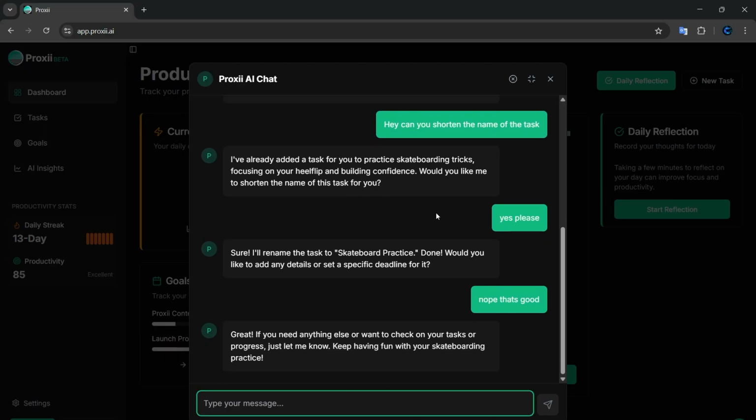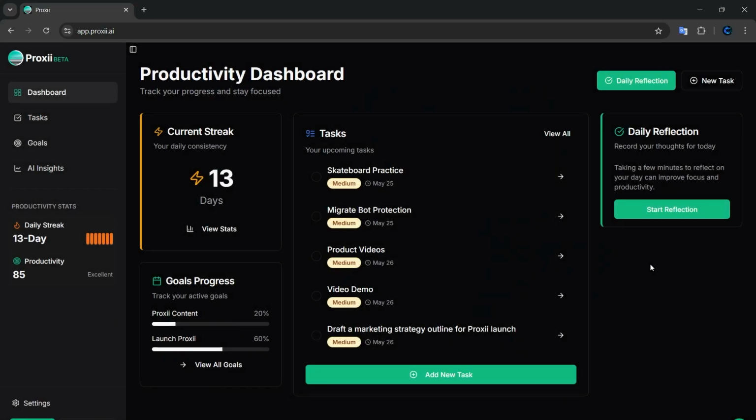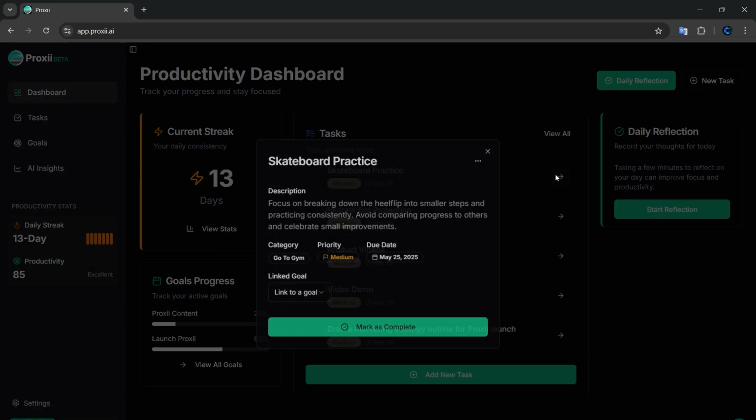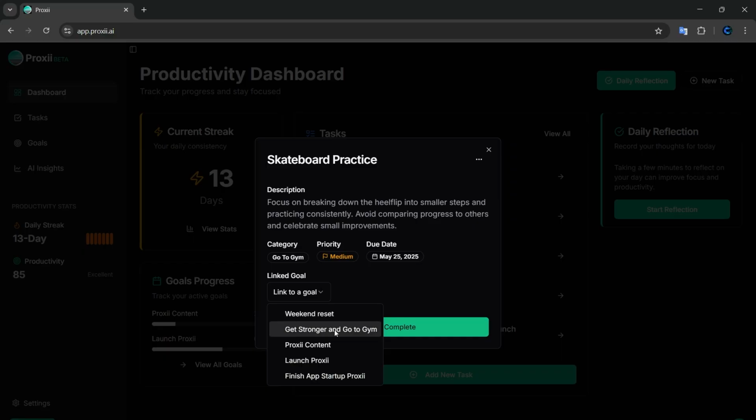All right, so the name was a bit long and I didn't like it, so I got it to shorten it for me. And as we can see here, I now have the task that was created by the AI. It automatically linked to a related category that I have, which is my gym category. I can go ahead and link it to a goal, like get stronger and go to the gym.